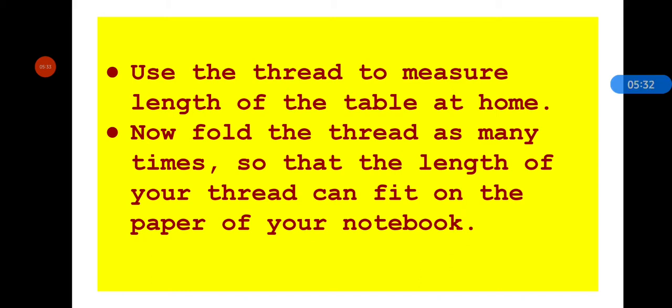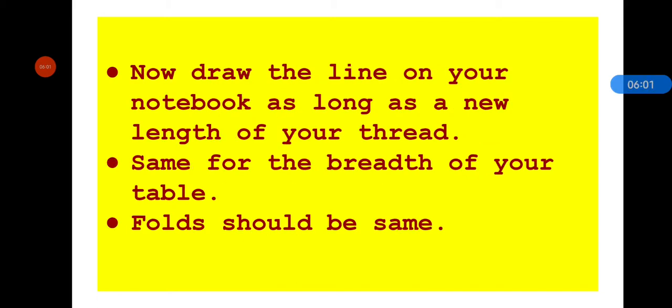and draw the line on your notebook as long as the new length of your thread, and repeat the same for the breadth of the black table. Because you don't have a blackboard, you can use your table. Repeat the same for the breadth of the table, and the number of folds should be the same for both the length and the breadth. And you need to draw a line for both length and breadth, in both measurements.